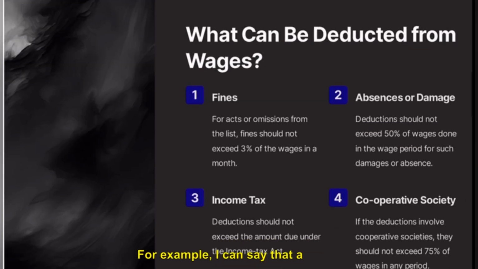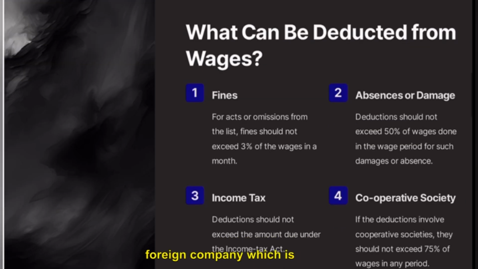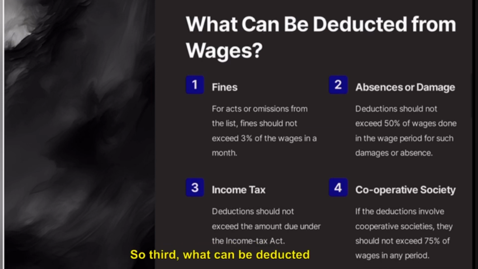For example, a foreign company which is located in India might have some representatives in India, then they are responsible, not directly the owner of that foreign entity, right? For example, if Tesla opens a plant here, you will not hold Elon Musk directly responsible, his representatives are responsible. So third, what can be deducted from your wages.